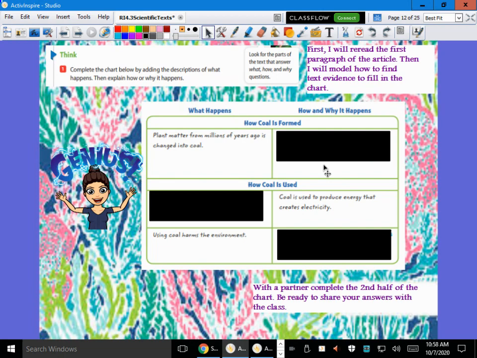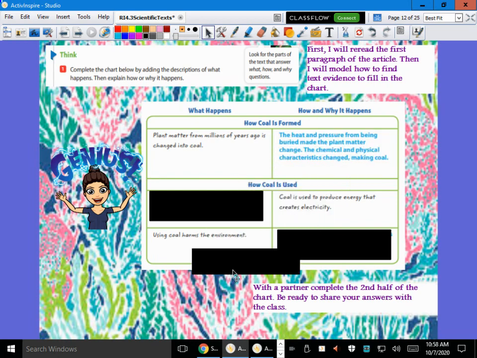Being buried so deeply and for so long put plant matter under intense heat and pressure. The heat and pressure caused the chemical and physical characteristics of the plant matter to change. Eventually, the plant matter turned into coal. So, how does it turn into coal? What did I just read to you? Remember, it's got to be buried. And when it's buried for so long, it's under what? Intense heat and pressure. And that's going to cause a physical and chemical change.